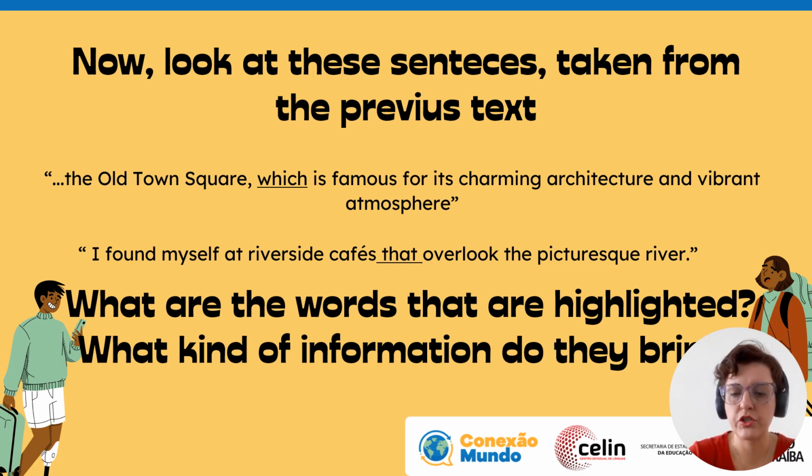What kind of information do these highlighted words bring? After these highlighted words, what information can be found? So the person is using these words, which and that, to bring information about the places that he visited.